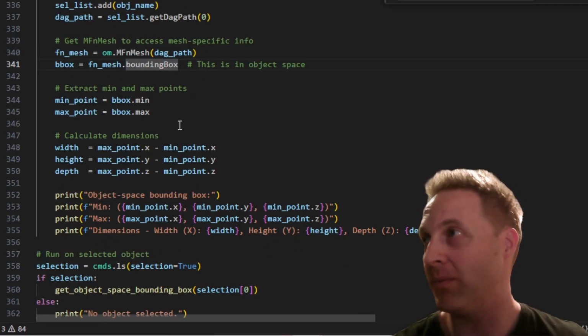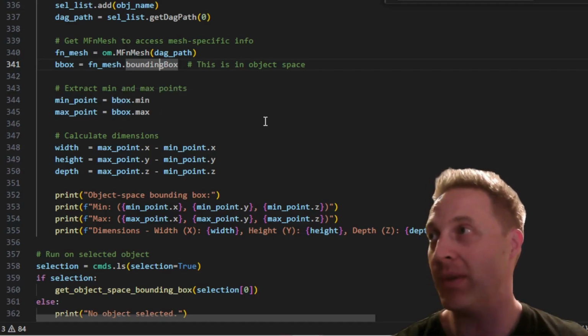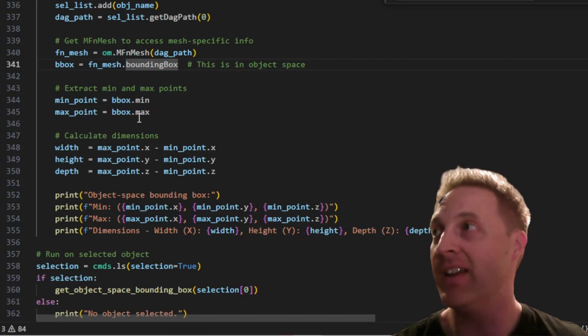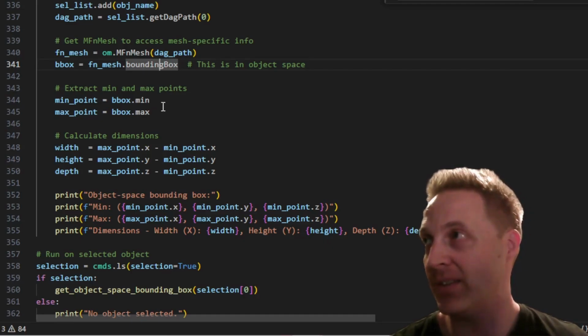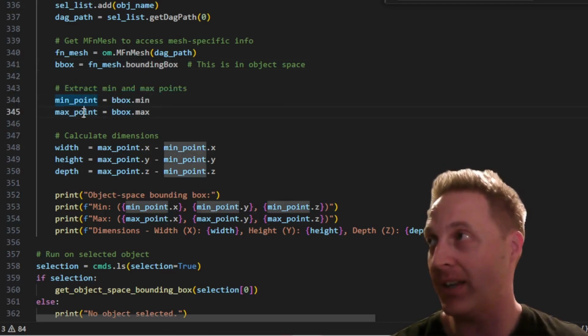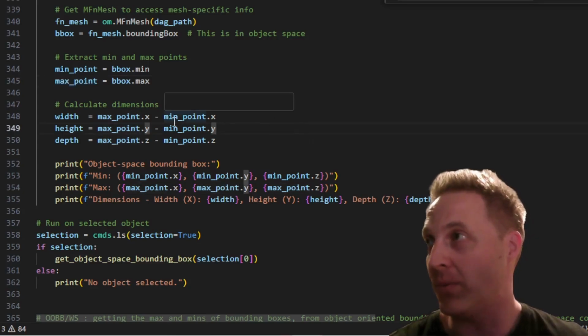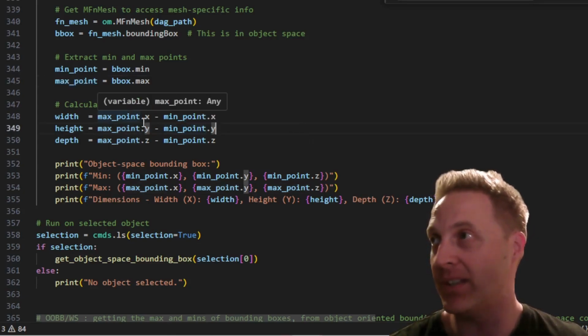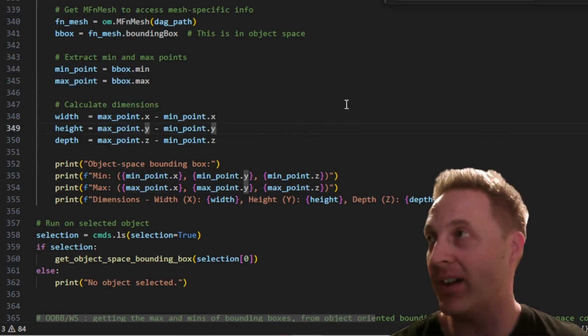Okay, so then we're going to use bboxmin and bboxmax to get the min and max points. At this point, this is using these methods .min and .max on bbox to get the mins and maxes, store them in minPoint and maxPoint. So width is equal to the difference between maxPoint.x and minPoint.x.